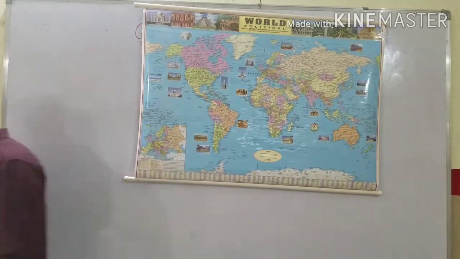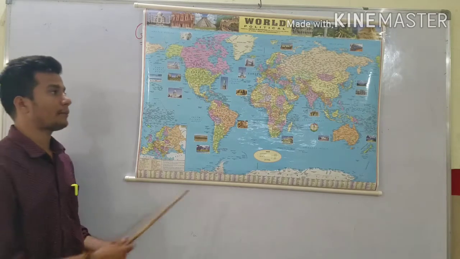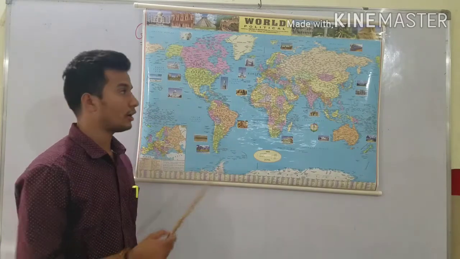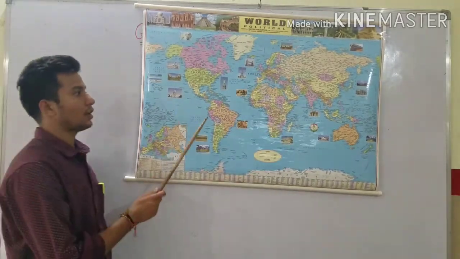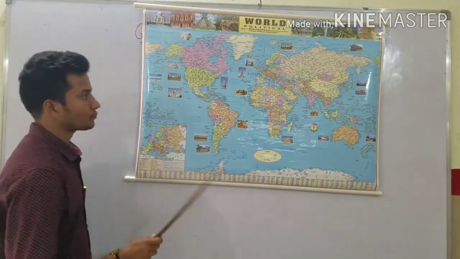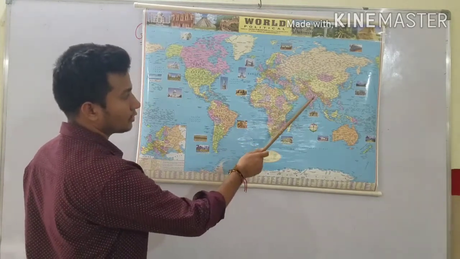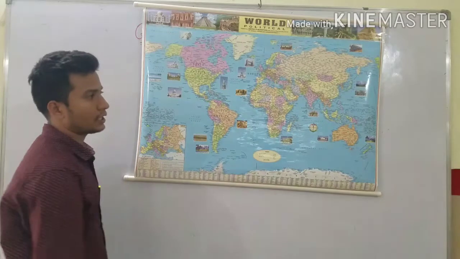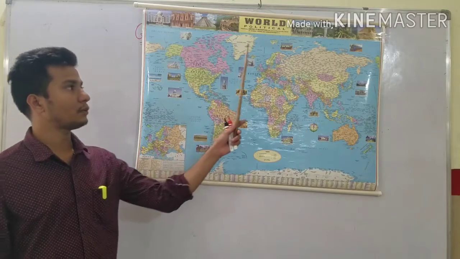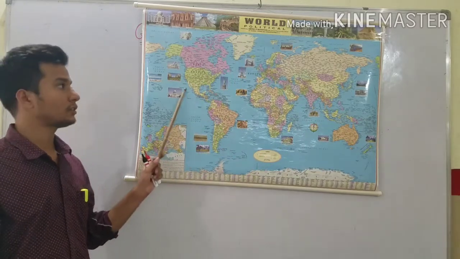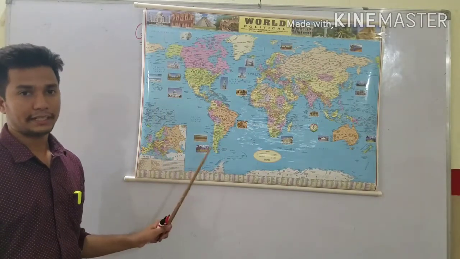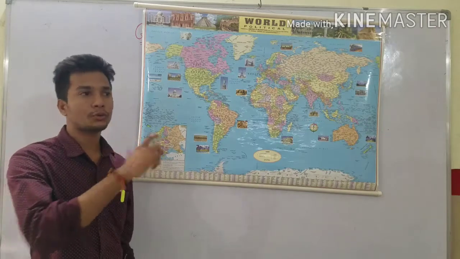Okay, understood students? Why are we using the map? Because it is easy to see the whole earth surface or our world at a time. So this is called a map. This is our world. Asia, different continents are there. As I said before, this is our sea. This is our country, India. Here Karnataka, Bangalore is there. So this is the political map of our world, through which we can see different countries and other wonderful places at a time. Okay, we don't have to rotate the map.